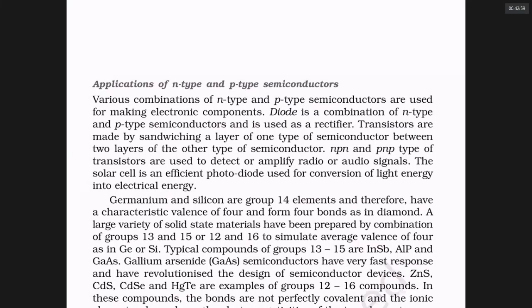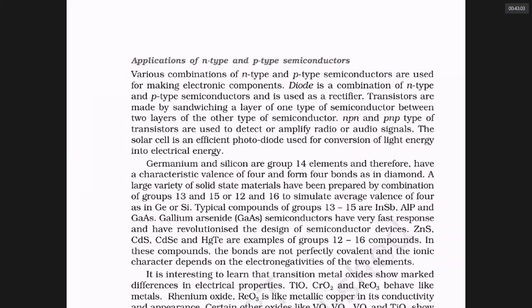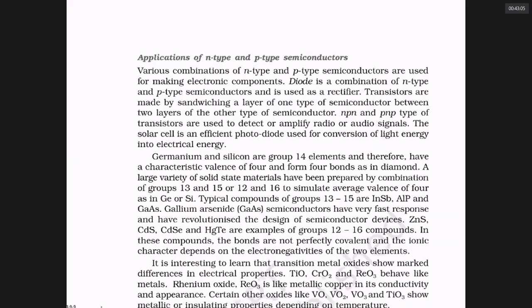Electronic and communication engineering. But here in the chemistry course, I say only this much. Germanium and silicon are in the 14th group. They have a characteristic valency of 4 and they make 4 bonds. In diamond, these bonds are very strong and cannot be broken. Electrons cannot move easily, so it is an insulator.